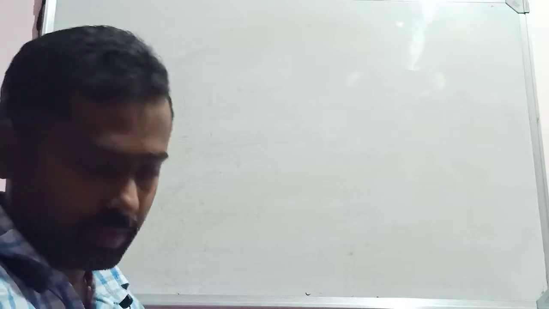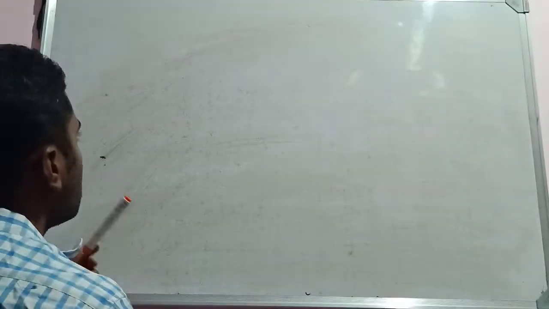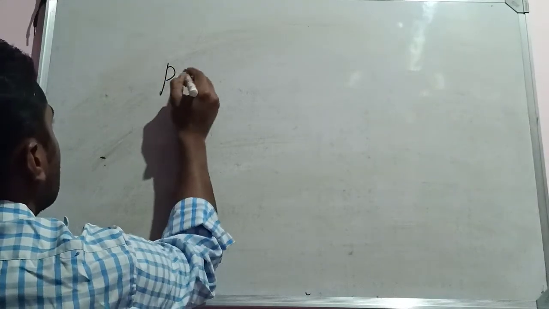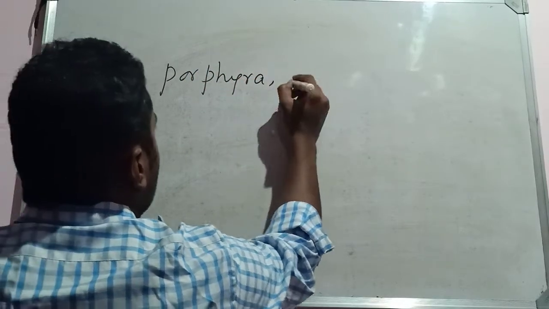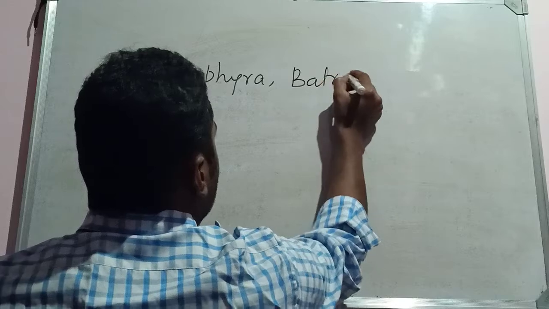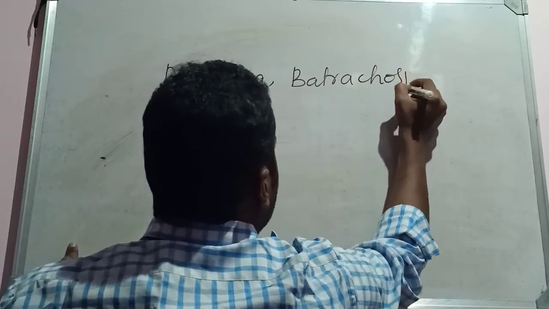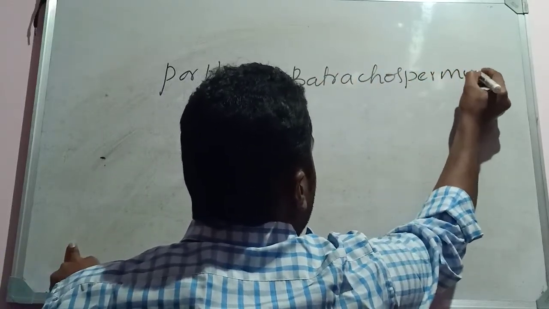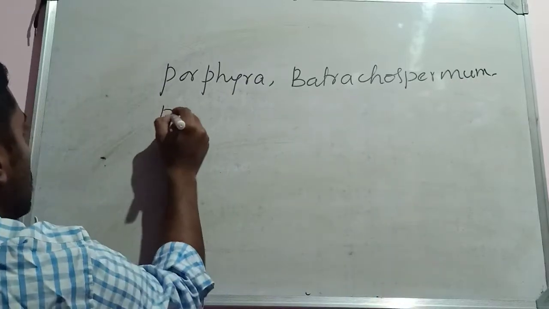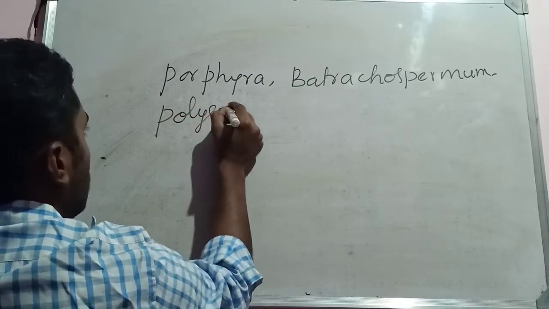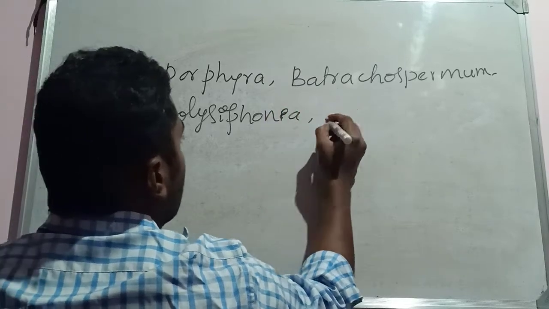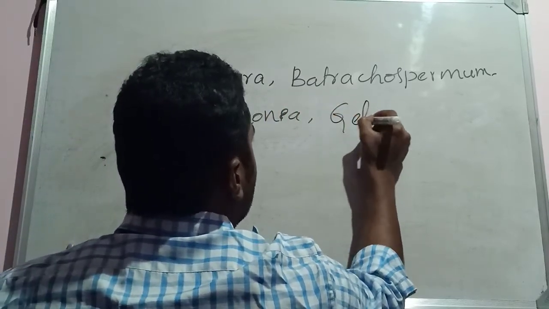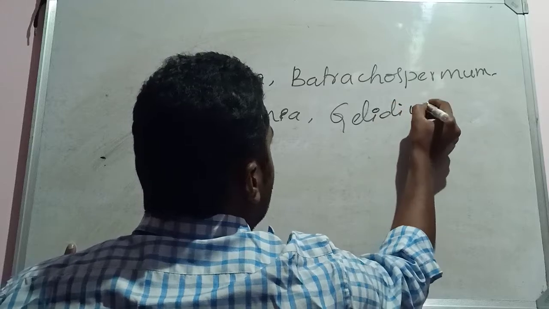No freshwater forms. Some examples are Porphyra, Batrachospermum, Polysiphonia, Gelidium, etc.